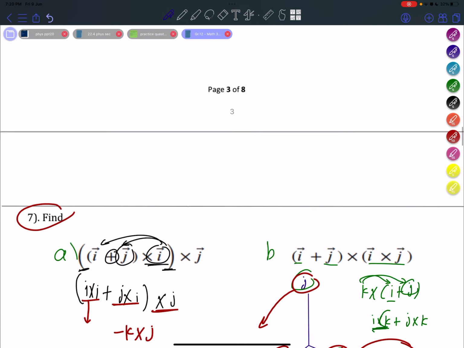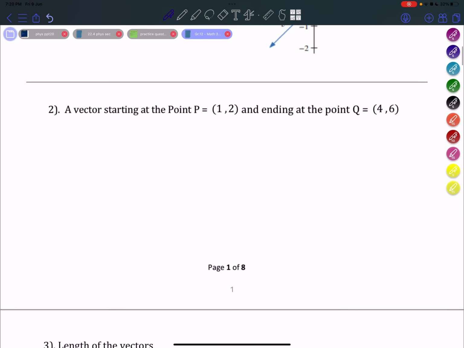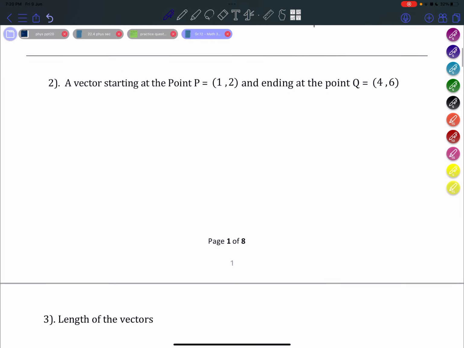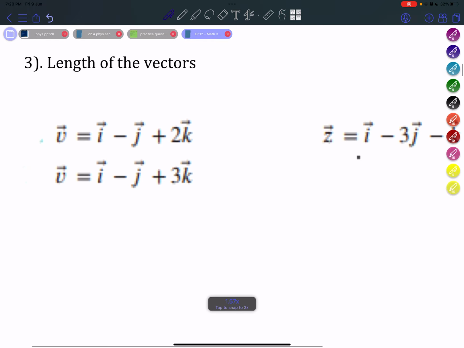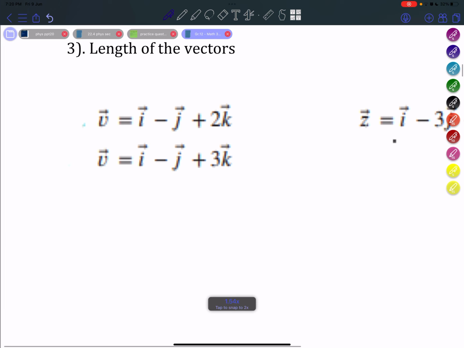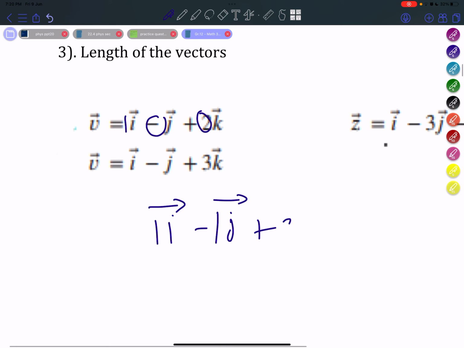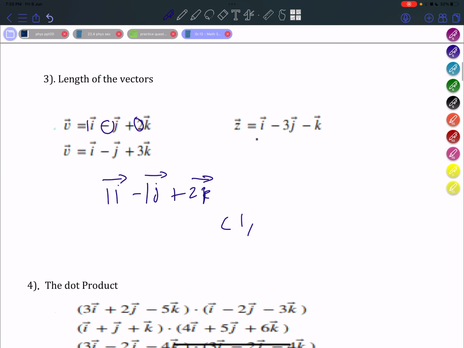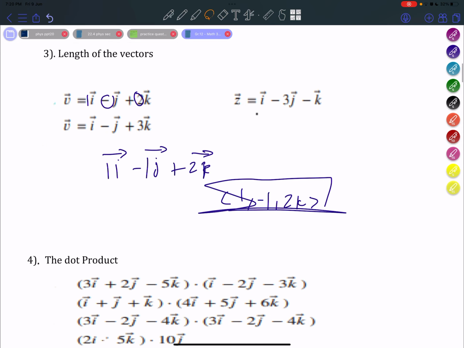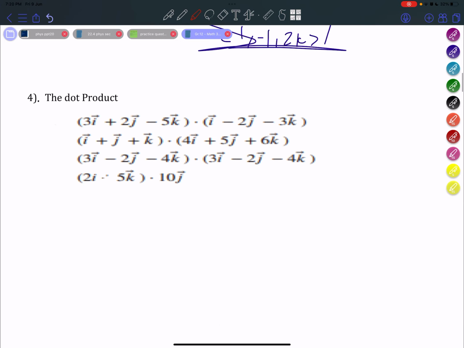Also, for the third question, we have to write it in this format. So we've got 1 here, and then we have to write i vector, and then -1 j vector, and +2k vector. I wrote it in a weird format, as 1, -1, and 2k, which I'm not sure is correct or not, but sticking to this format is better.